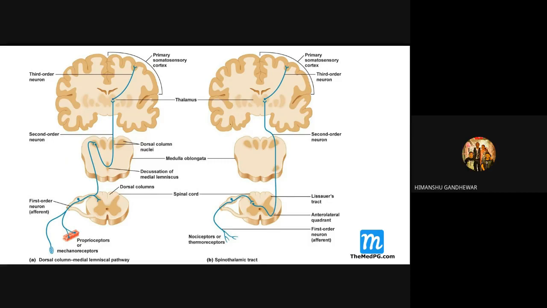So I think you are more or less convinced about these two tracts, because when you want to answer any questions related to the spinal cord, you need to have sound neural anatomy. Otherwise, you end up picking the wrong choice in the exam. I'll move to the next slide. If you have any doubts, ask me here. Any doubts? No, sir. Okay, then I'll go to the next slide.